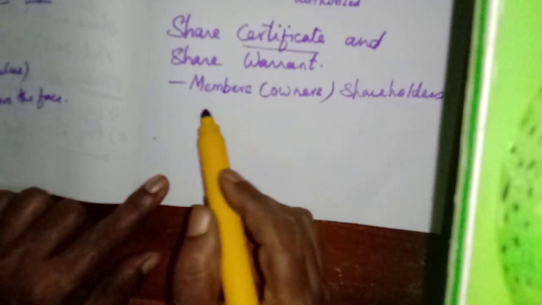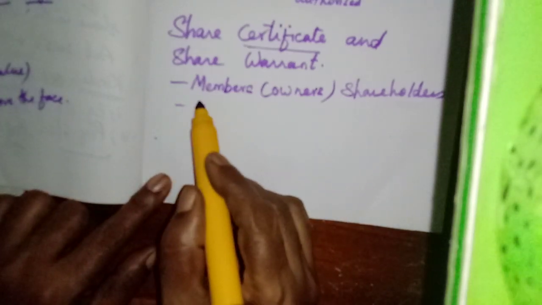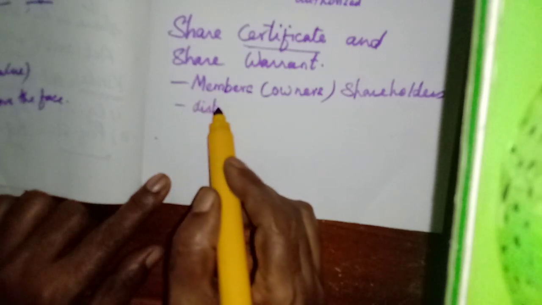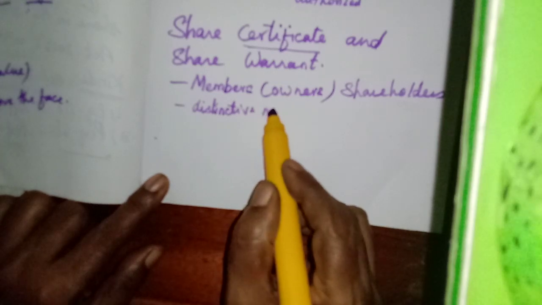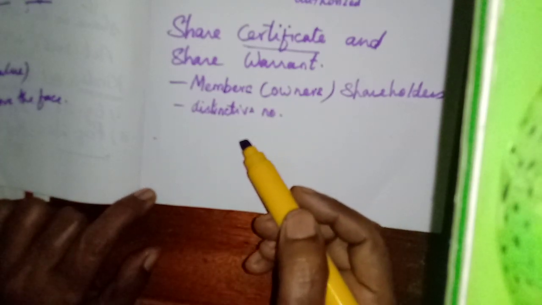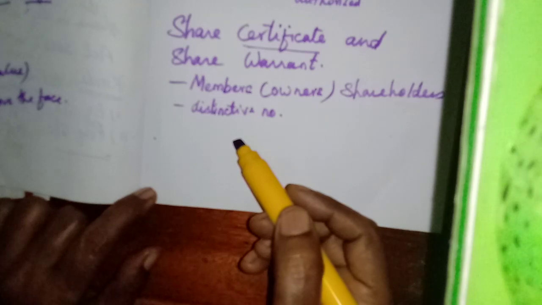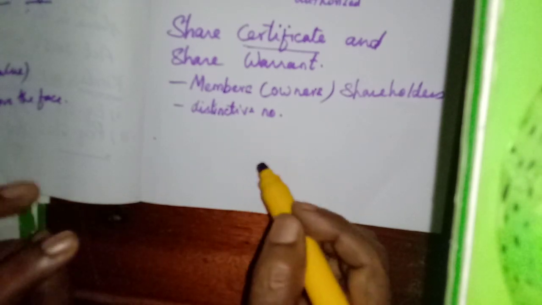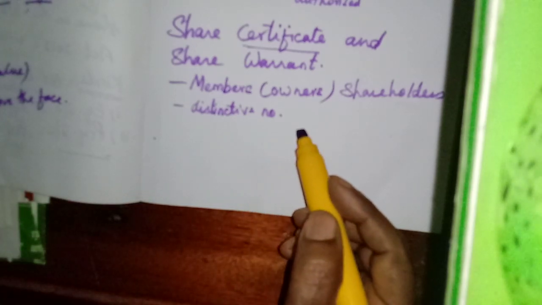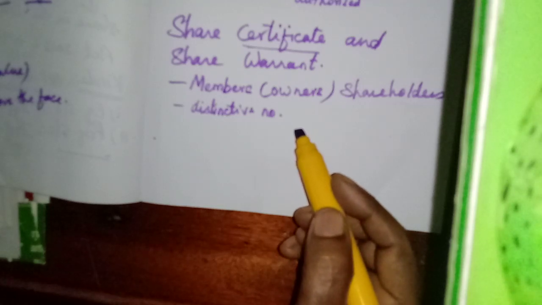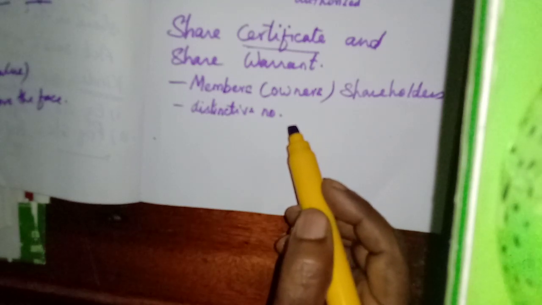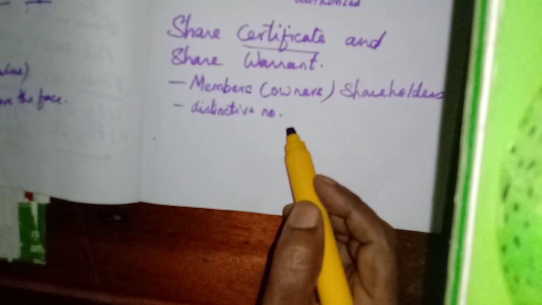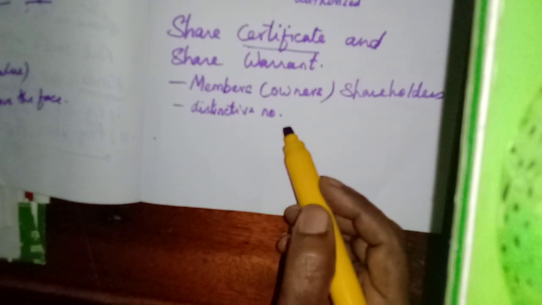Each share certificate must have a distinctive number. A different number must be given for each share. Only then can we find out which share belongs to which shareholder. If some shares are sold to another person, we can easily identify who holds that particular number of shares. So a distinctive number has to be given to each share.